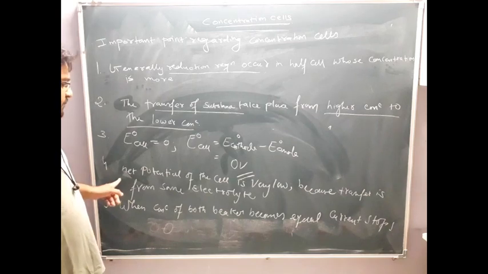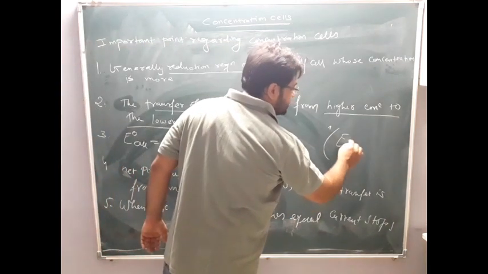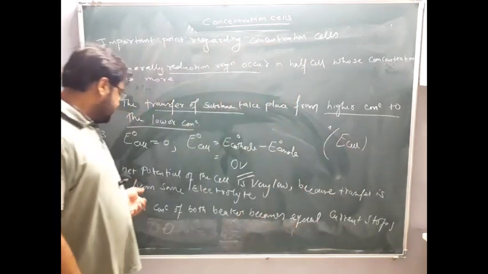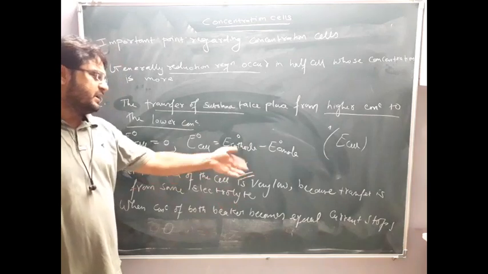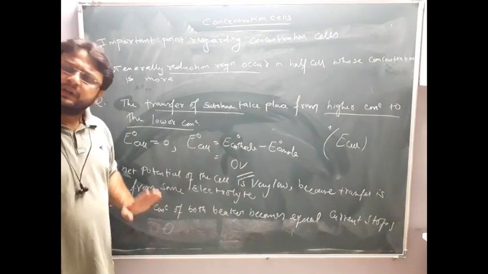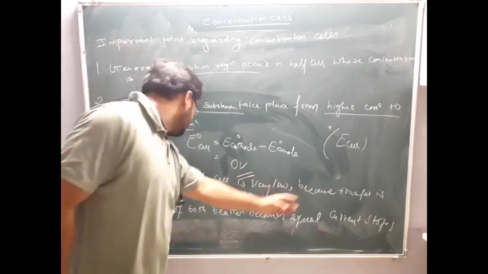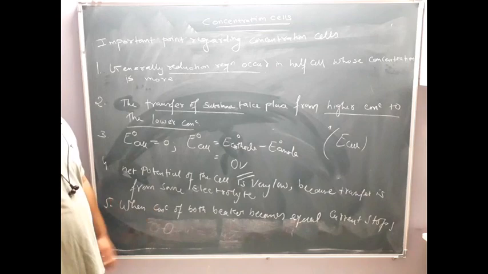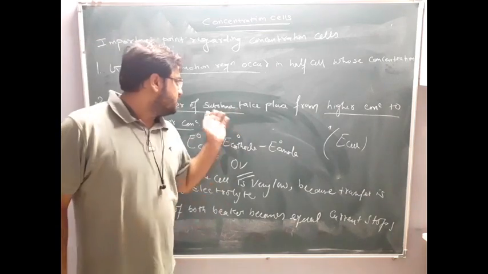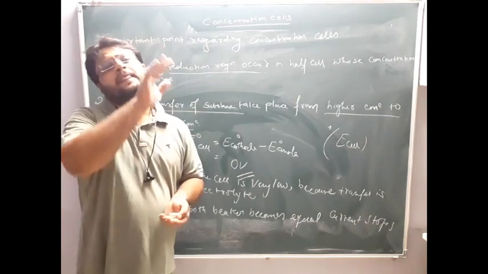Next is what? Net potential. This point is also important, that net potential, that is E cell. The net potential, that is E cell, for the cell is very low. Why very low? Because you can see here the electrolyte are same. Electrolyte are same. The concentration only differ. So because of the transfer of the same electrolyte, as you know, the transfer of the substance takes place from higher concentration to the lower concentration.